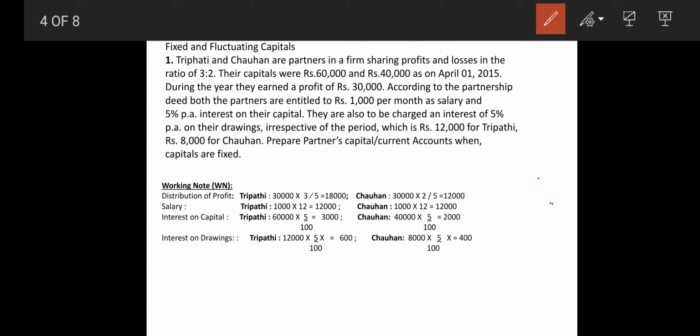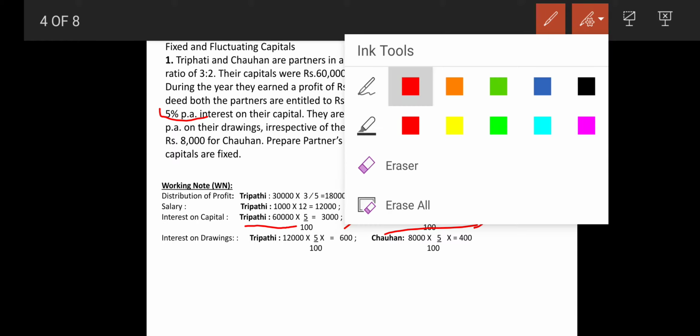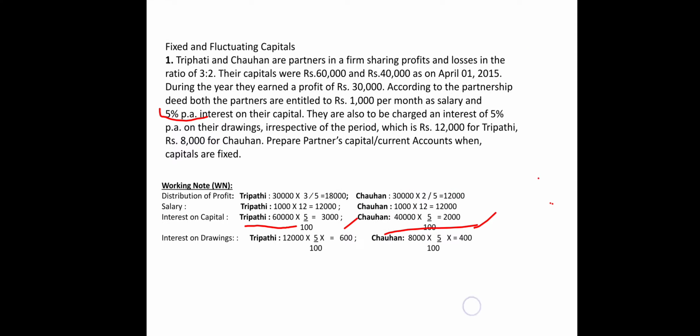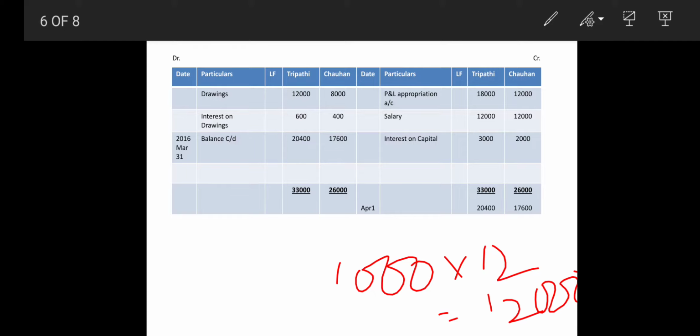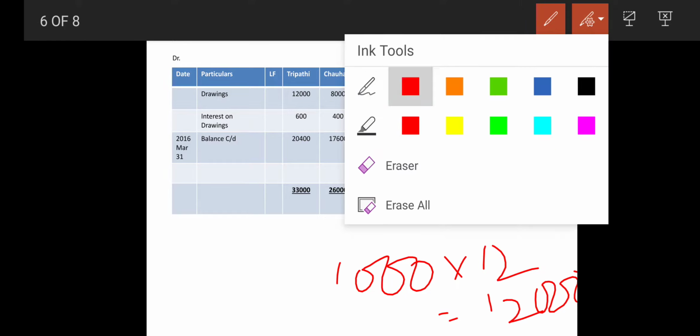So looking at interest on capital, 60,000 multiplied by 5 upon 100, because 5% per annum interest is there. And in the same way, Chauhan, 40,000 multiplied by 5 upon 100. So that gives you 3,000 and 2,000 respectively. So switching towards that, here for interest on capital, we have to transfer 3,000 and 2,000 towards interest on capital.